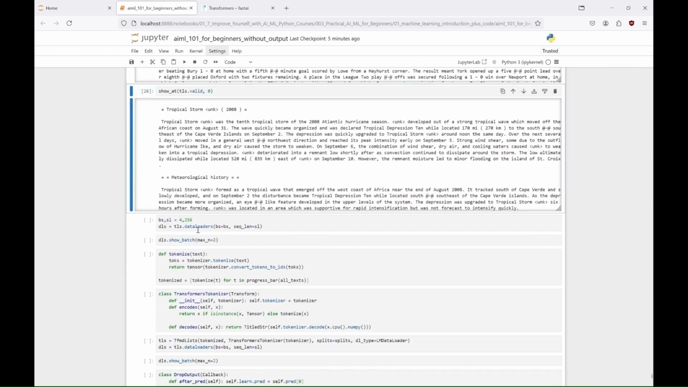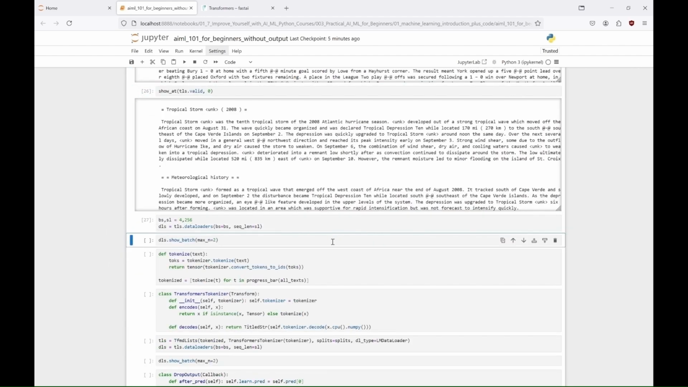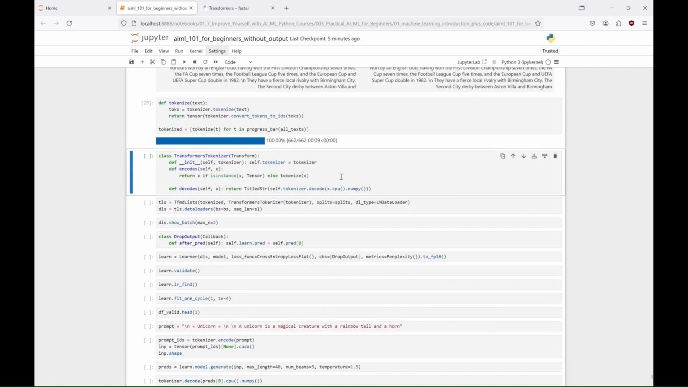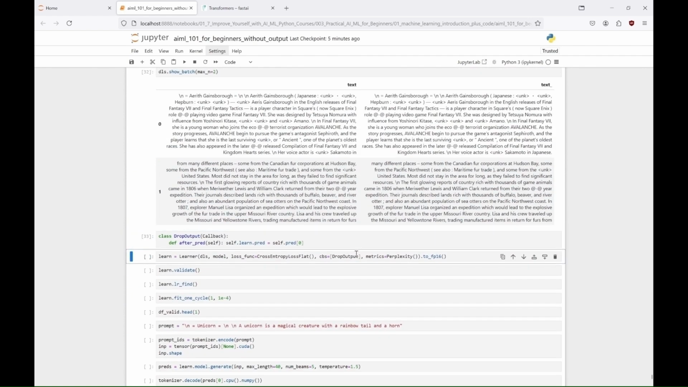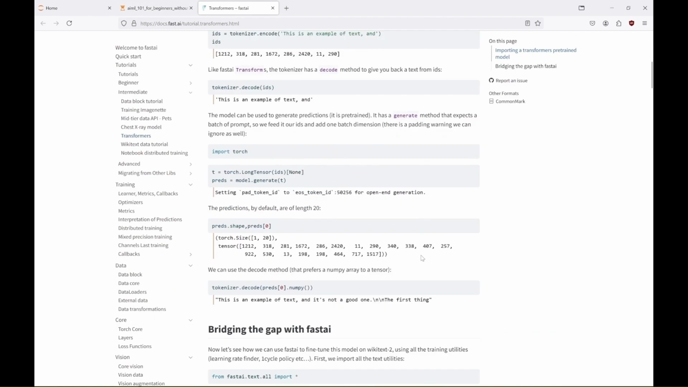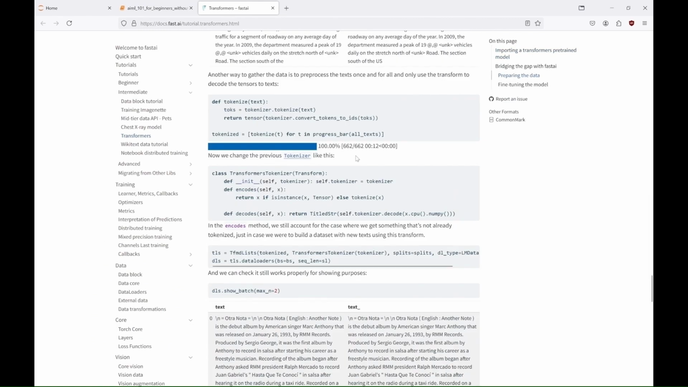The code also prepares a dataset using FastAI's text tools, tokenizes text from the WikiText tiny dataset, and sets up training and validation data. A custom tokenizer class is used to process the text, and a FastAI learner is created to train the GPT-2 model. The model is trained using a learning rate finder and one-cycle training schedule.